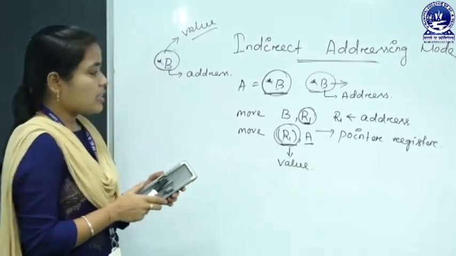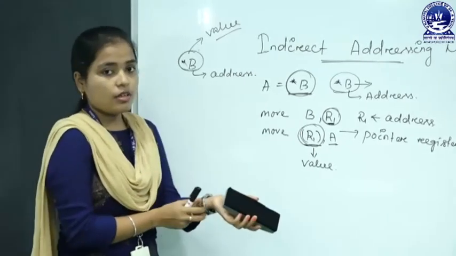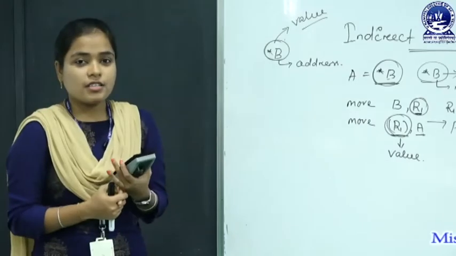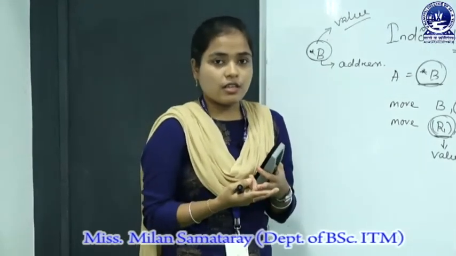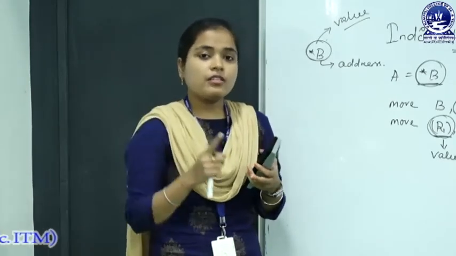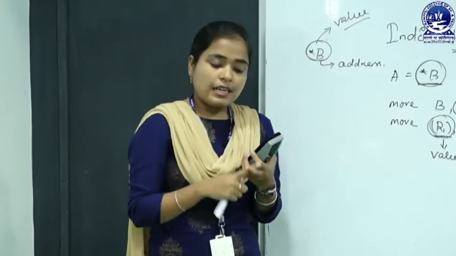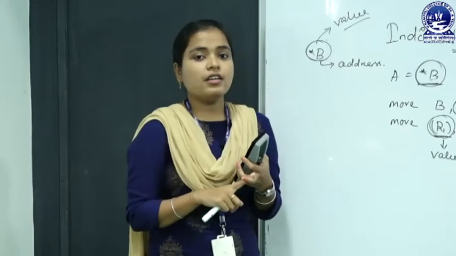Okay. So, let us take a real life example of when we use the indirect addressing mode. When we are searching for a treasure, you may find a note instead of the treasure, and that note determines the address of the treasure, or that address may determine another address where you will get the treasure.